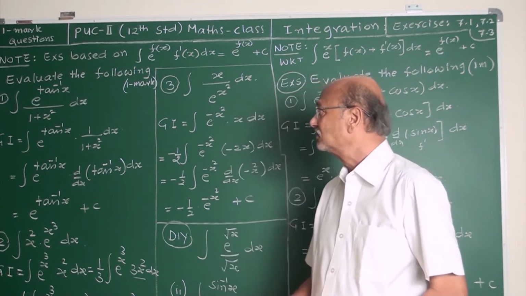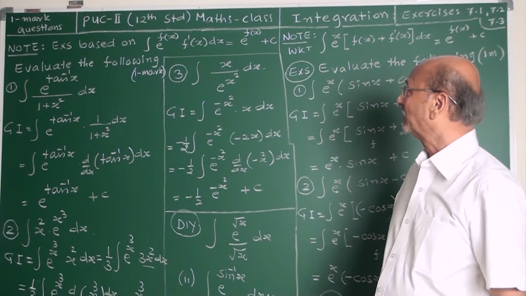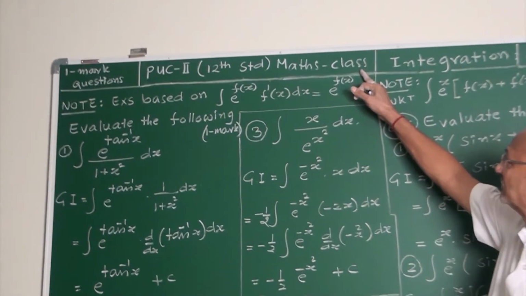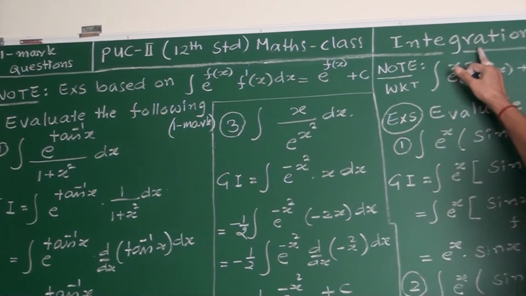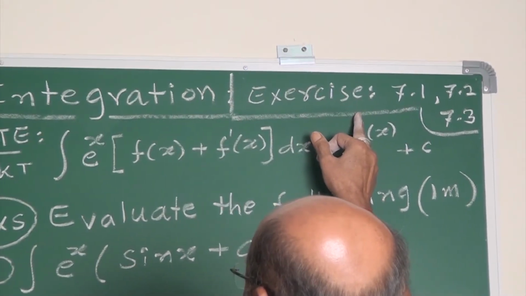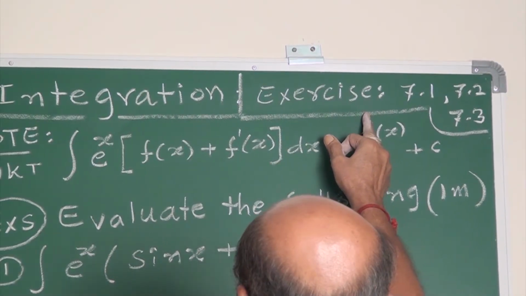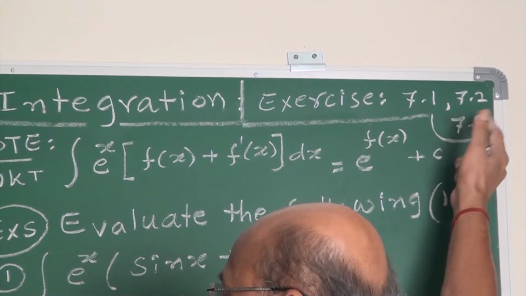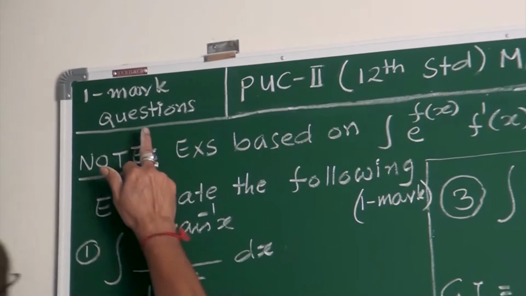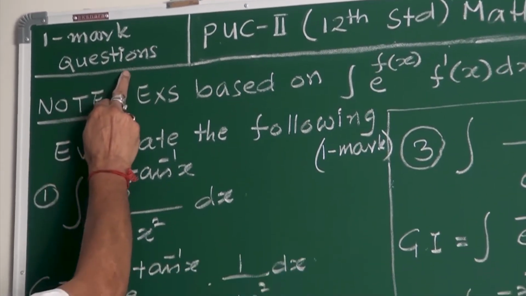Now I will remind you, this is PUC second year or 12th standard maths class, integration. These are the exercises 7.1, 7.2, 7.3, even 7.4. Once again, these are 1 mark questions.